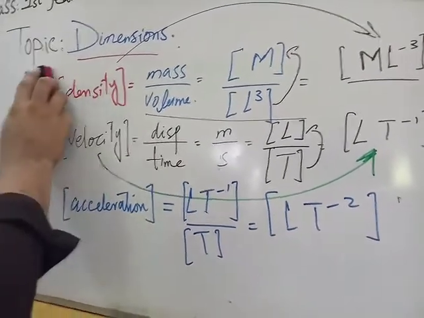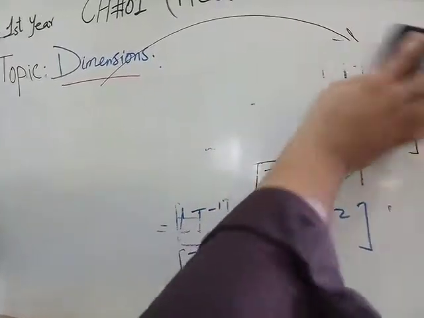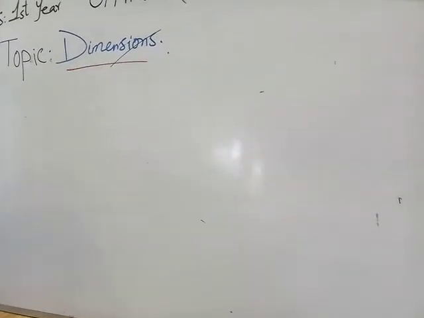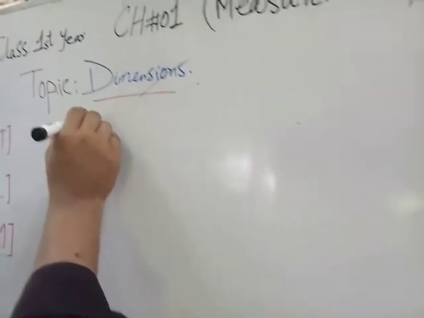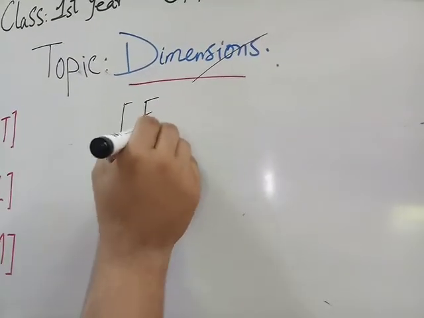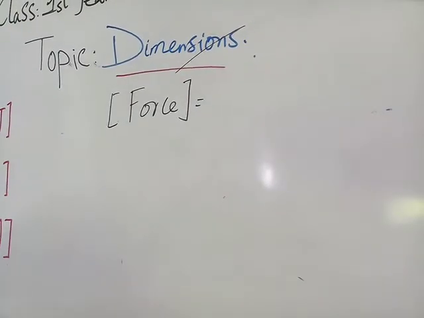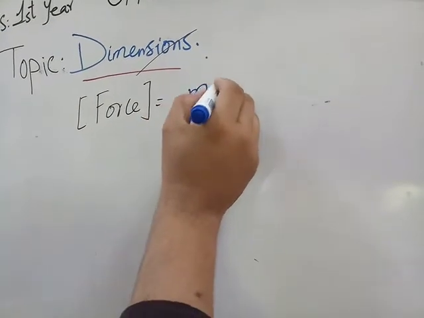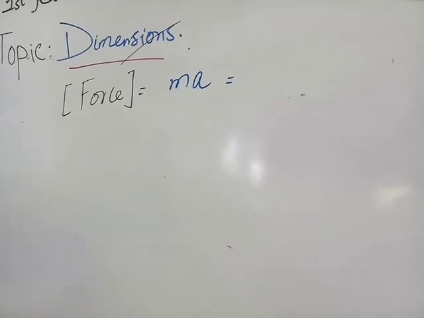Now the other physical quantity which is called force. This is very important in exams. The examiner asks how you find the dimension of force. So let me find the dimension of force. You know the formula of force is F = ma. m is the mass of the object and a is the acceleration.